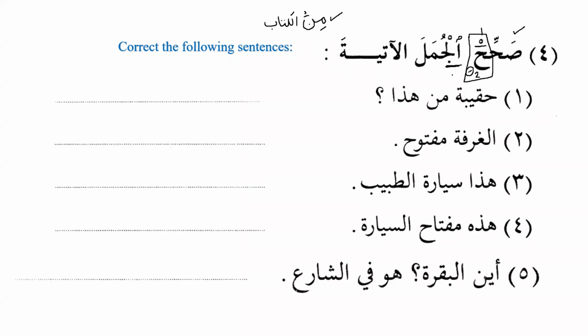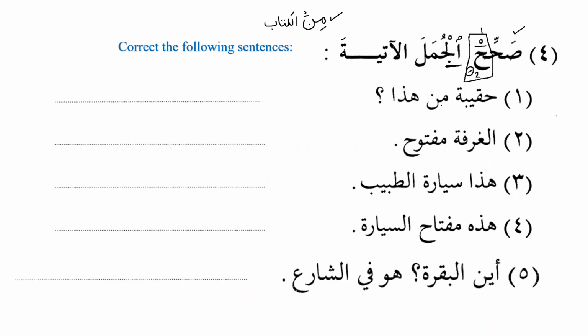Yeah, we can say Sahih al-Jumal al-Atiyata. That's possible. That's not a problem. But since our scope is to understand the Quran, if we follow the same rules that we have over here, they will definitely help us when we are reciting the Quran. So it's better to read it as Sahih al-Jumal al-Atiyata. However, if you stop over here, it's not a big problem because this is not Quran. This is just modern standard Arabic. Okay, now we have to look at the mistakes.